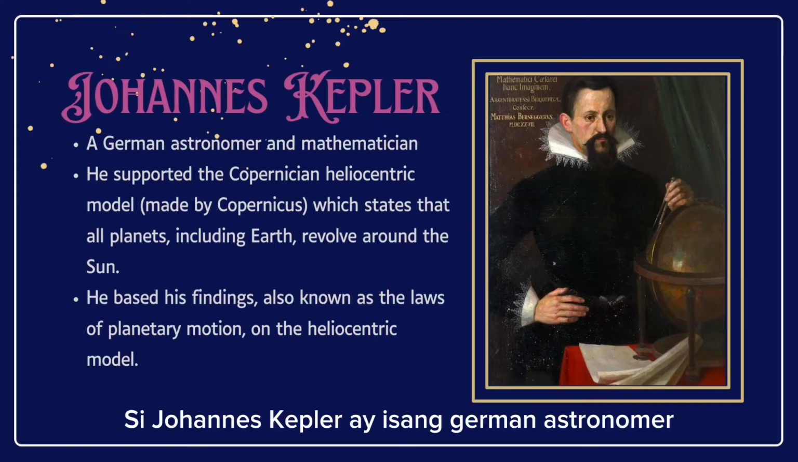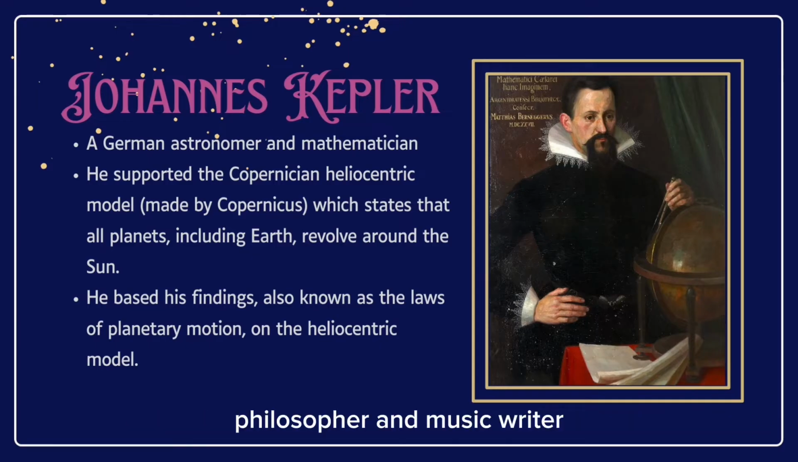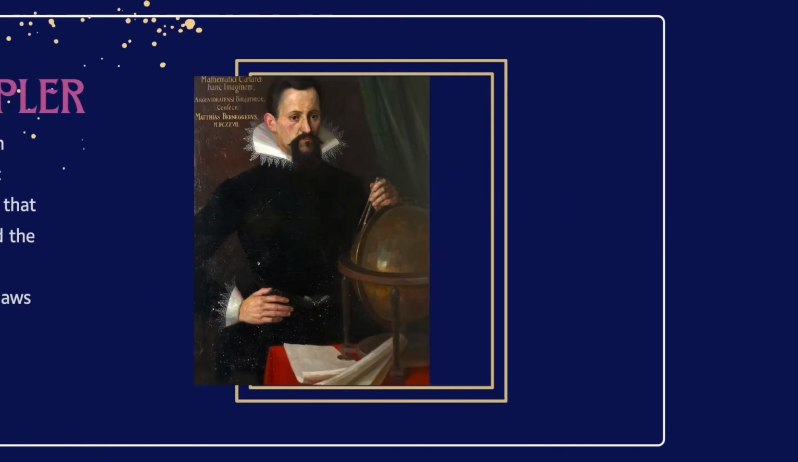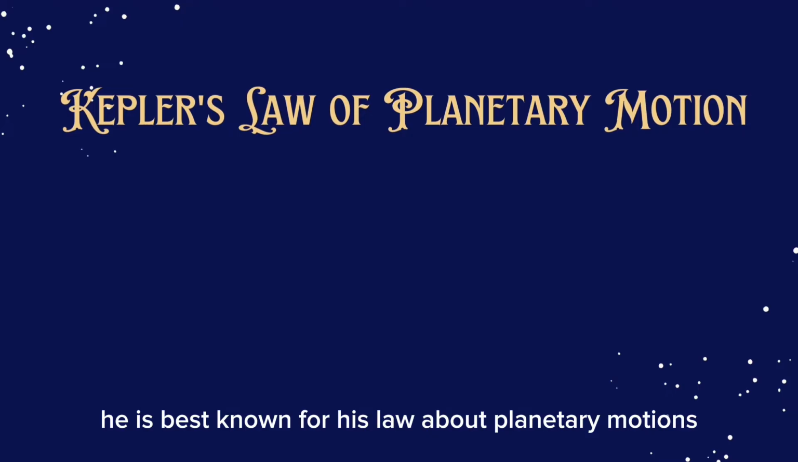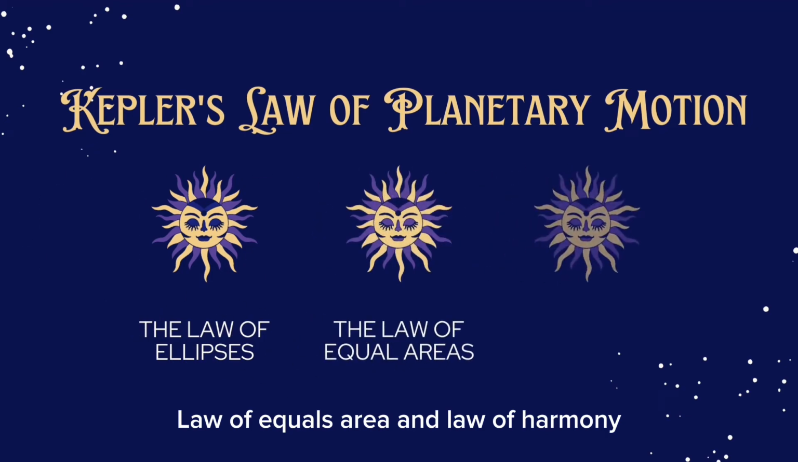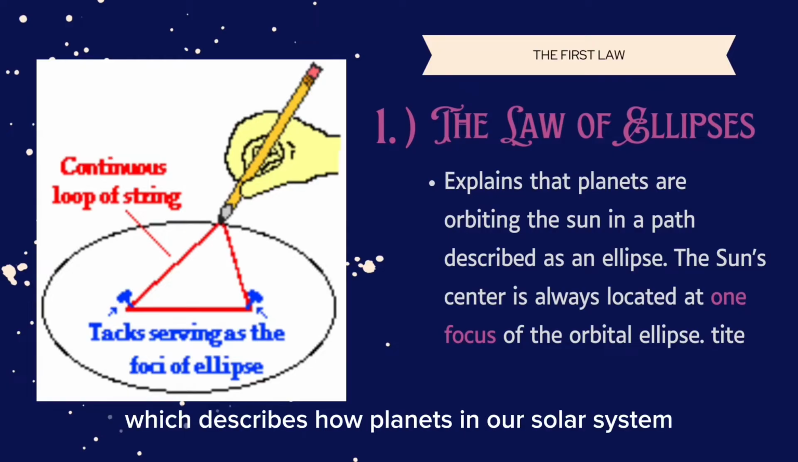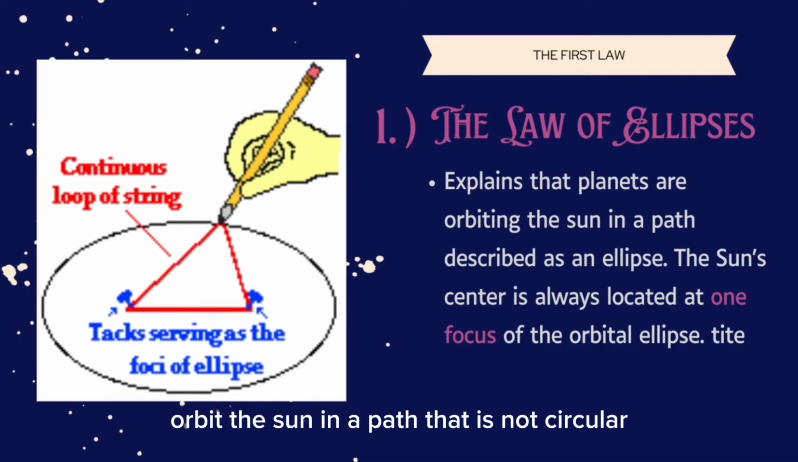Johannes Kepler. So, Johannes Kepler is a German astronomer, not just an astronomer but also a mathematician, philosopher, and music writer. He is best known for his laws about planetary motion, such as the law of ellipses, law of equal areas, and law of harmony. The law of ellipses describes how planets in our solar system orbit the sun in a path that is not circular, but rather an oval shape called an ellipse.